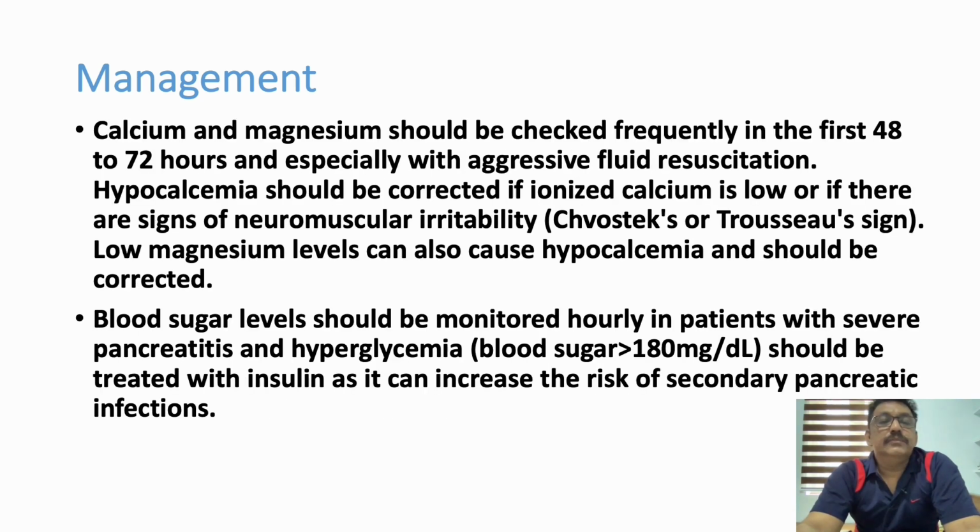Now, calcium correction is very important. Calcium and magnesium should be checked frequently, every 48 to 72 hours, because we are giving aggressive fluid correction. Hypocalcemia can occur early, so it should be corrected as soon as possible. Hypomagnesemia also can be there in some patients. Blood sugars are very important. Many patients with pancreatitis can have high blood sugar also, and diabetes is one of the most important conditions where pancreatitis creates a lot of complications. So blood sugar should be tightly controlled and it should be less than 180 in ICU.